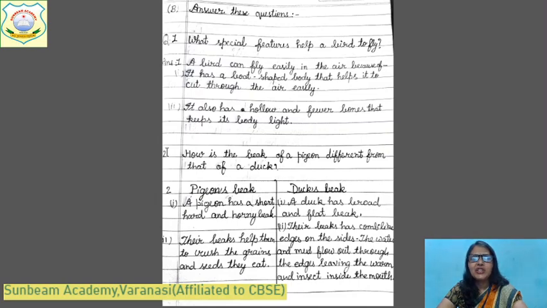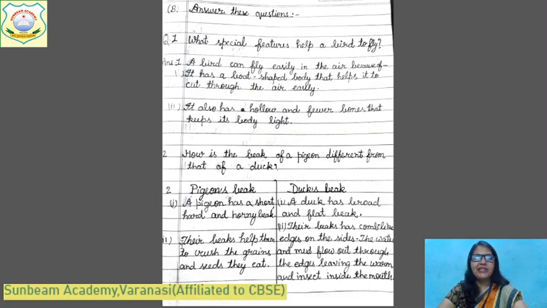And come to question number 2. How is the beak of a pigeon different from that of a duck? Answer 2. Pigeon's beak. A pigeon has a short, hard and horny beak. Duck's beak. A duck has a broad and flat beak.